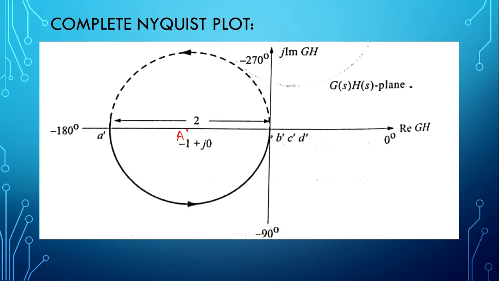So when we discuss the number of encirclements, we have to check how many encirclements happen for point A, the -1 plus j0 point. Here we have to draw a vector, and there is one encirclement happening in this direction.